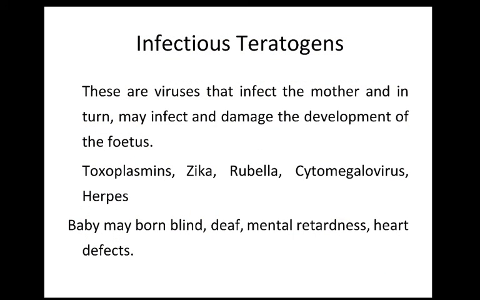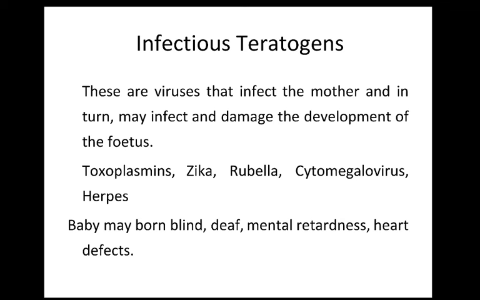Infectious teratogens are the viruses that infect the mother, and they might infect and damage the development of the fetus. There are several viruses like toxoplasma, Zika, rubella, cytomegalovirus, herpes, but as yet there is no research evidence about the coronavirus acting as an infectious teratogen.